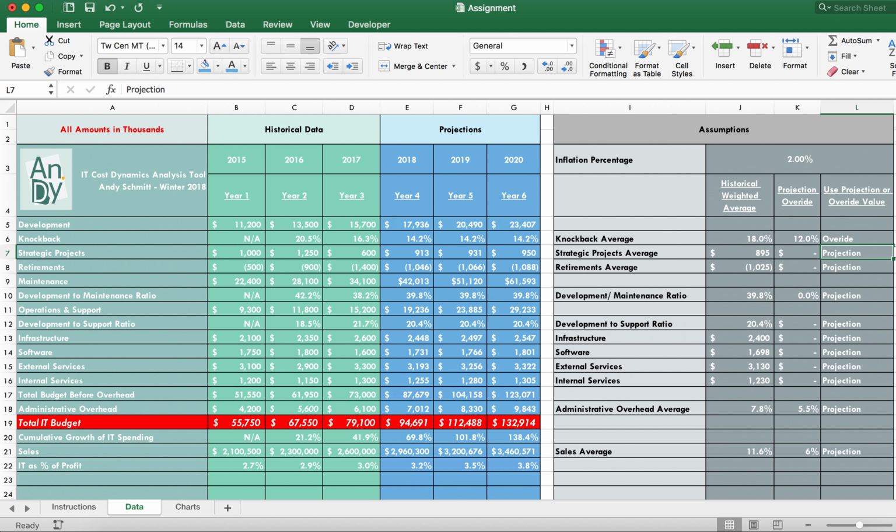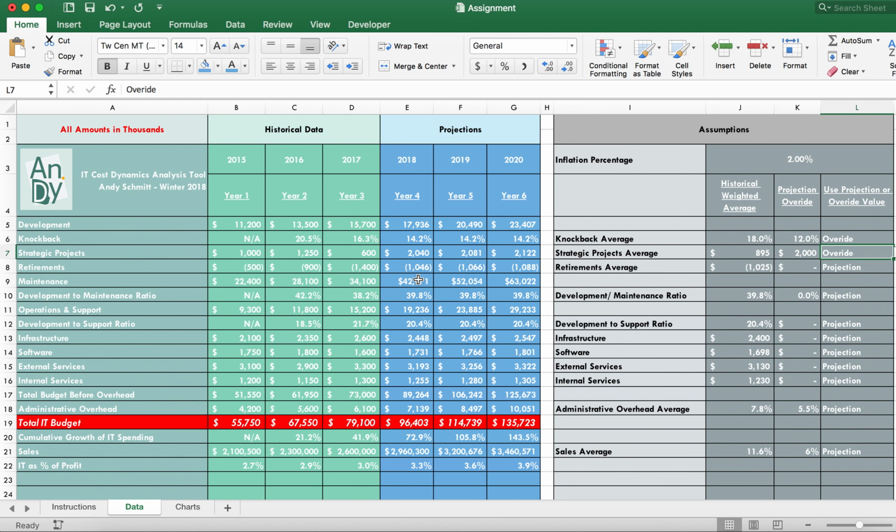But let's say I want to move this to, let's say we're going to go really heavy into some special projects over the next few years. So we're going to make this, let's say, $2 million. And instead of using the projected, we're going to use the override. And you'll see how that increases with inflation. Same true as with retirements. Here's our average, but you can project that out in a different amount.